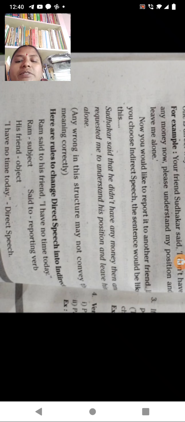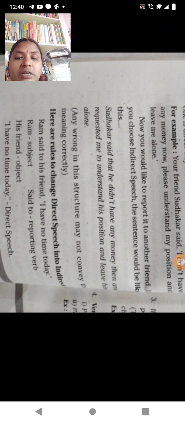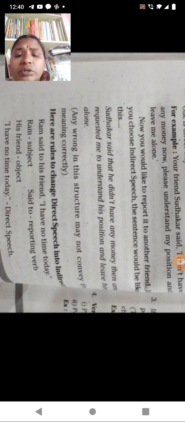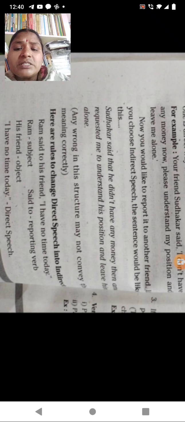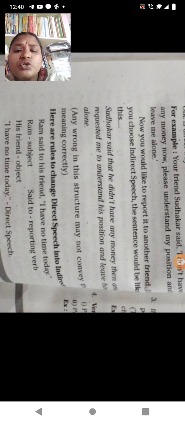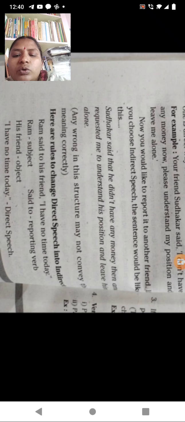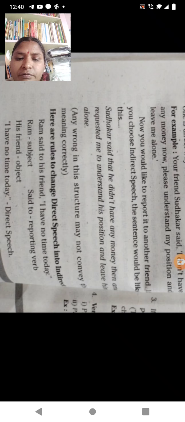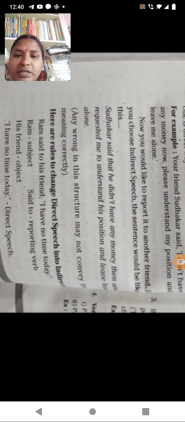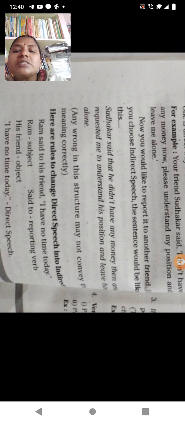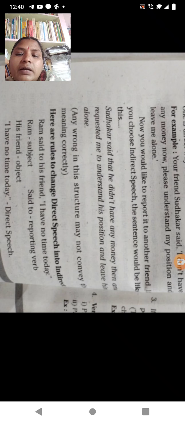So what did Ram say to his friend? Ram is telling his friend that he has no time today. In reported speech, "today" will change further when you convey it into indirect speech. Here Ram is the subject. First understand the structure of the sentence: Ram is the subject, "said to" is the reporting verb, and "his friend" is the object.